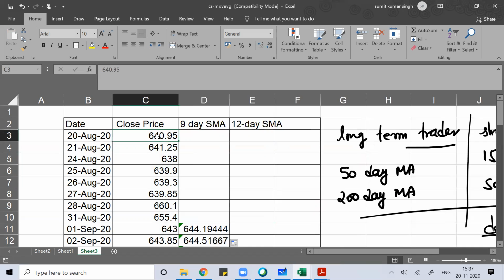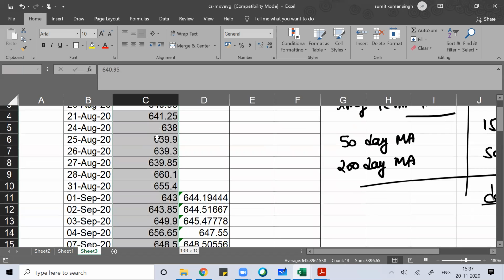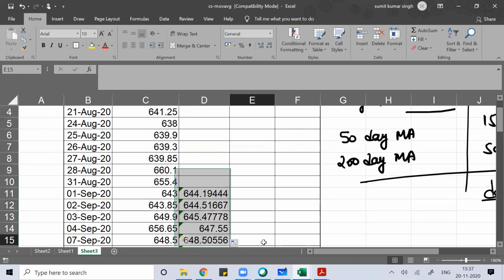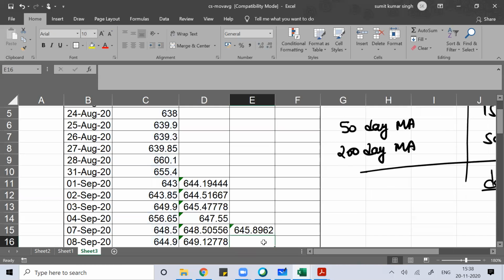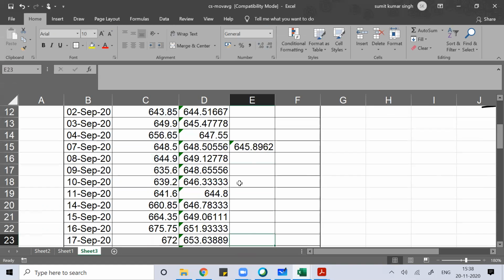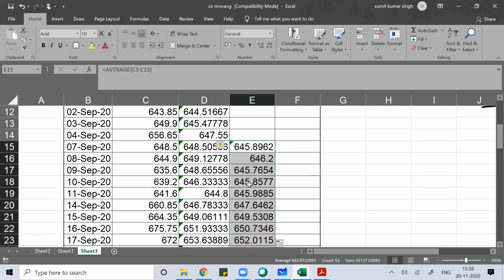Now for the 12-day moving average, count 1 through 12. So this is the 12-day moving average.